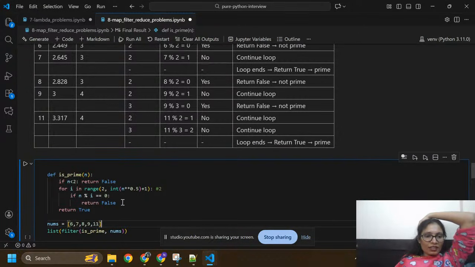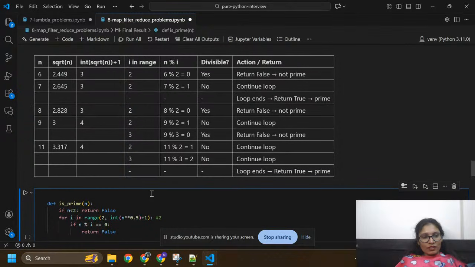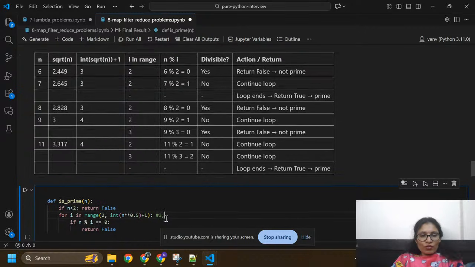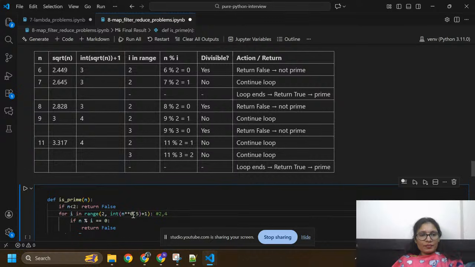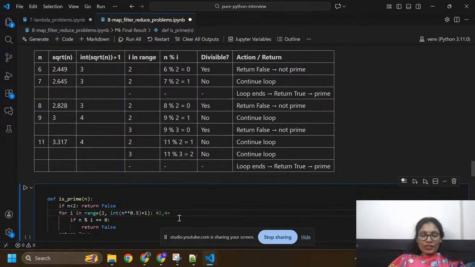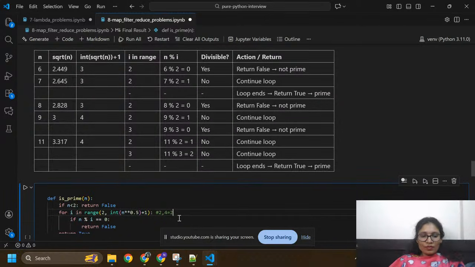Okay, so we can check this condition with all these numbers 6, 7, 8, 9, 10. We need to divide by 2 and 3. Okay, here, because I need to take i equals to 0. Sorry, I need to take i equals to 2 to 4. Okay, because these are also the i values from 3 to 4. So i will vary from 2 and 3.